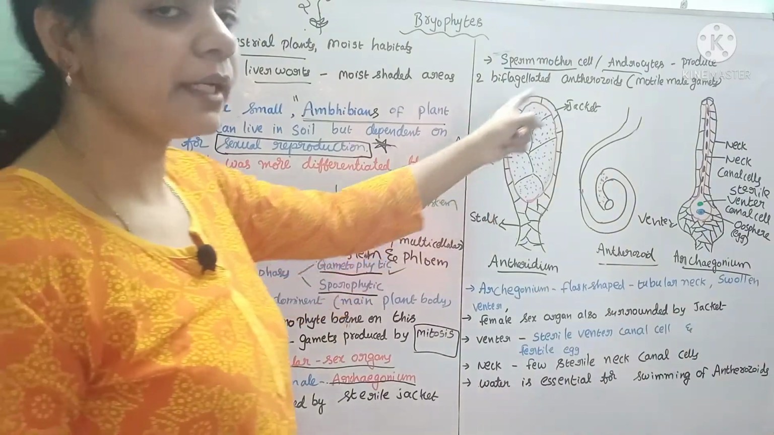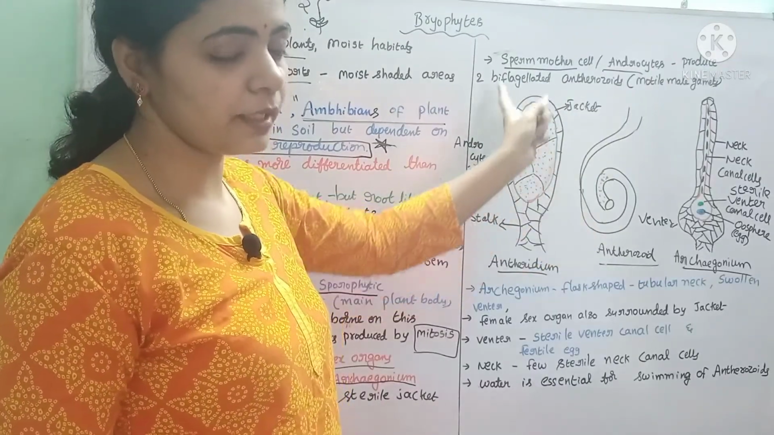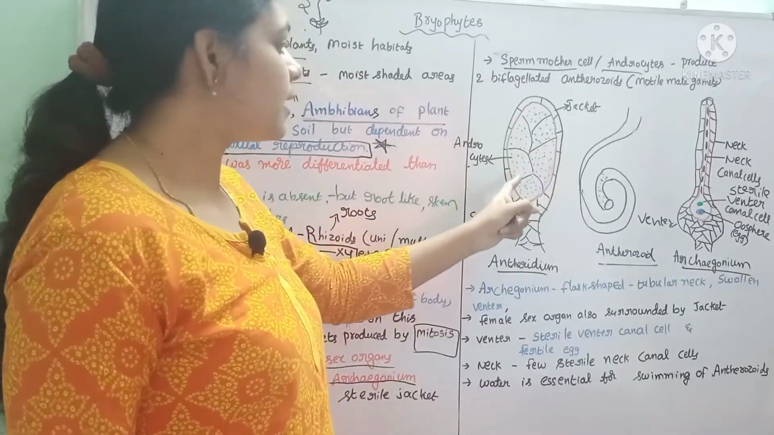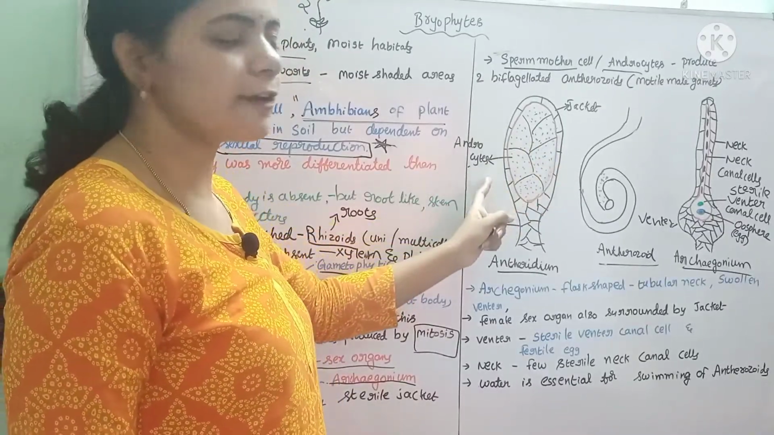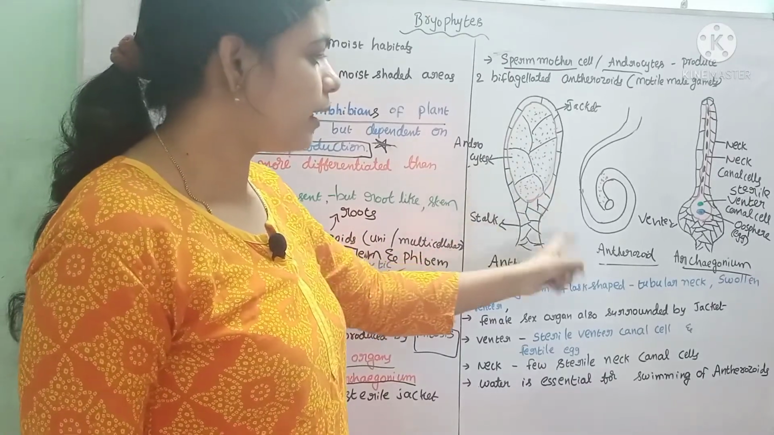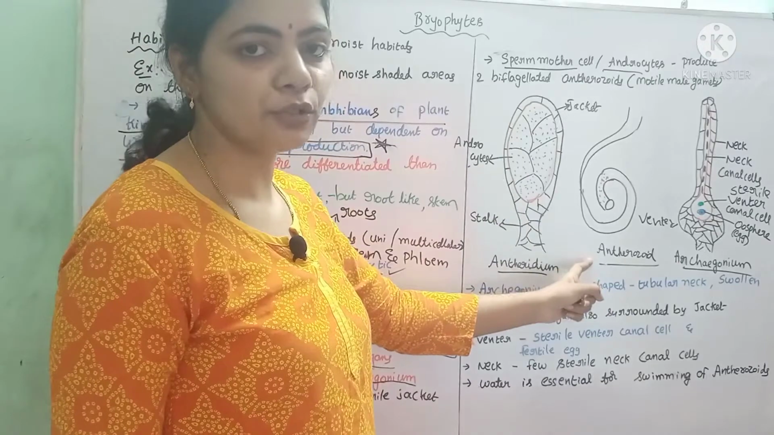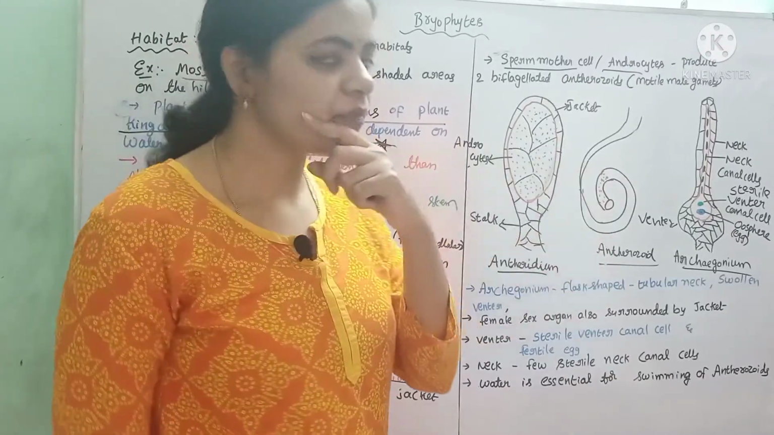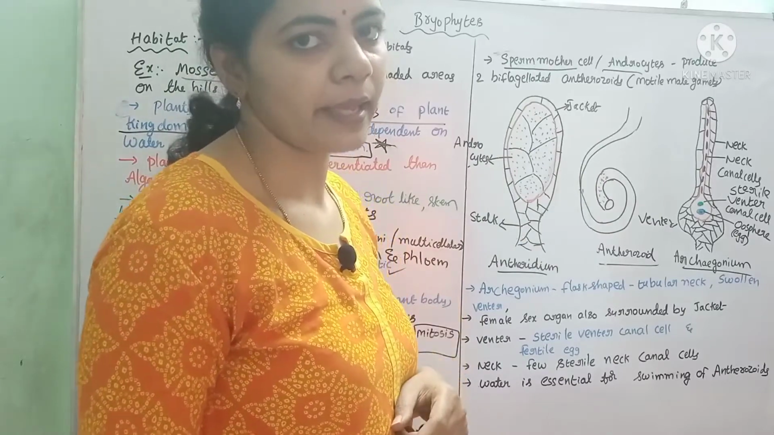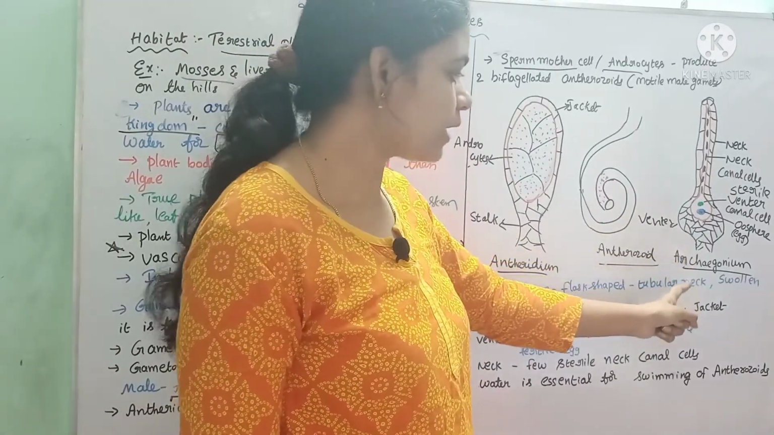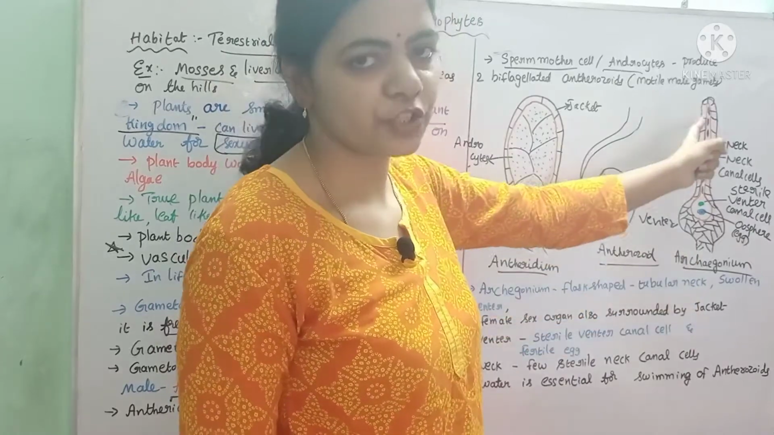Antheridium is surrounded by a layer of sterile jacket. Inside the antheridium, several sperm mother cells or androcytes are present. Inside these androcytes, antherozoids are produced. These antherozoids are biflagellated motile male gametes, and the female reproductive organ is called archegonium, which is a flask-shaped